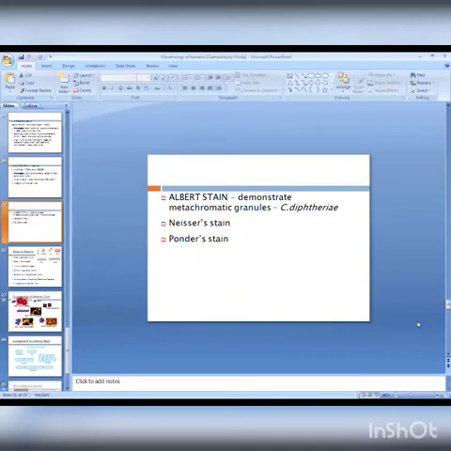Then one more staining method is there, that is Albert staining, and we use that for the demonstration of metachromatic granules, generally in Corynebacterium diphtheriae. Neisser stain and Ponder stain are also used for the demonstration of metachromatic granules in Corynebacterium diphtheriae.